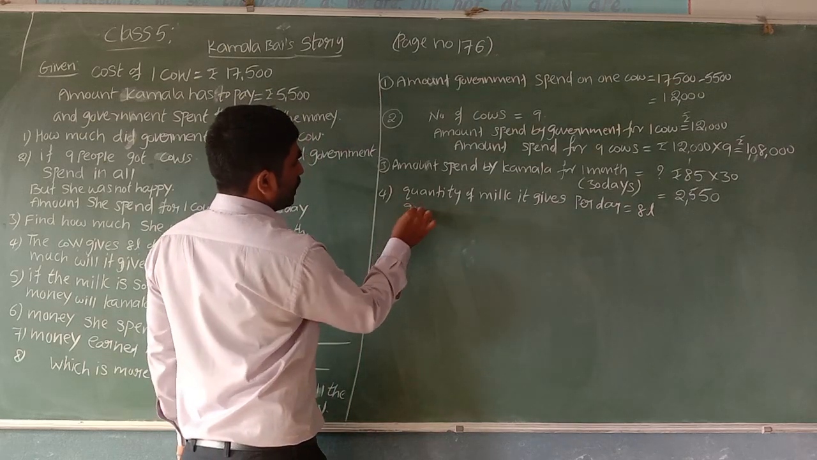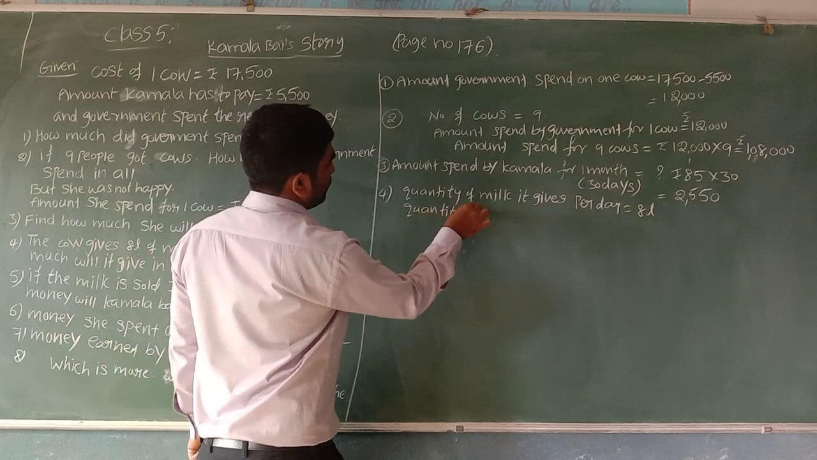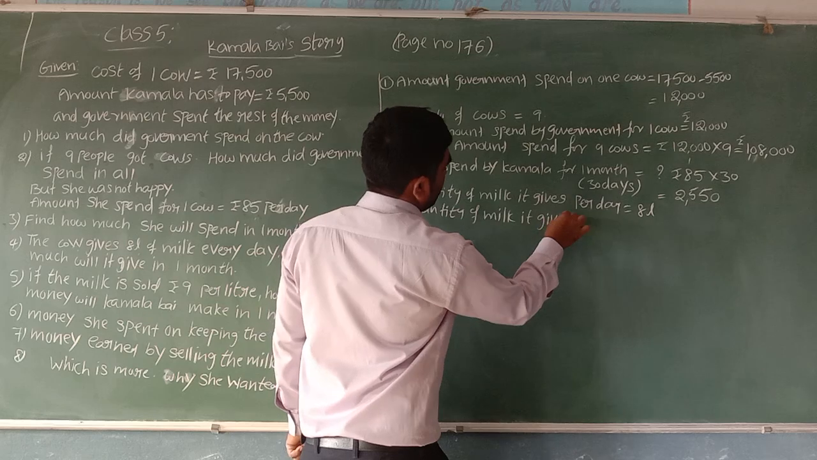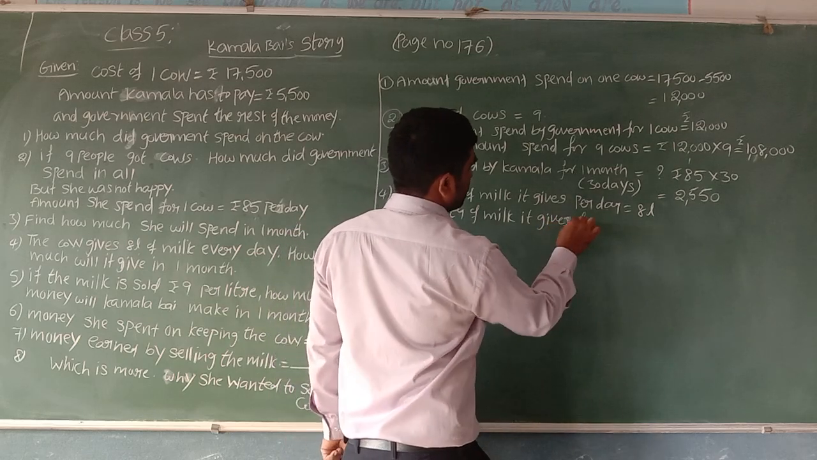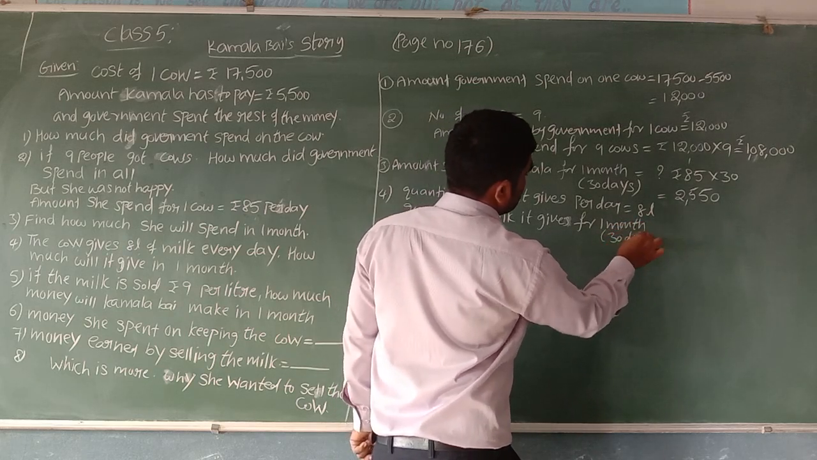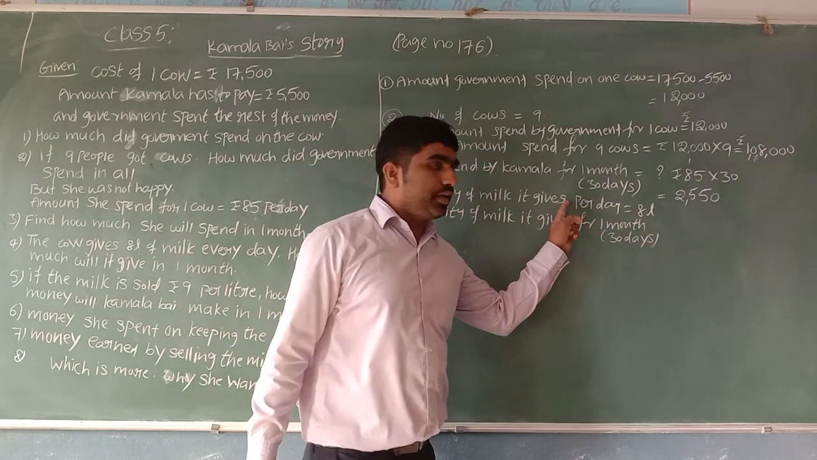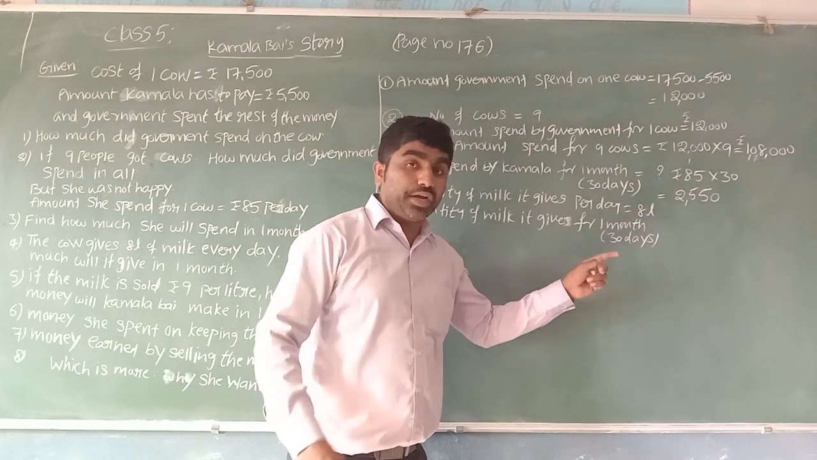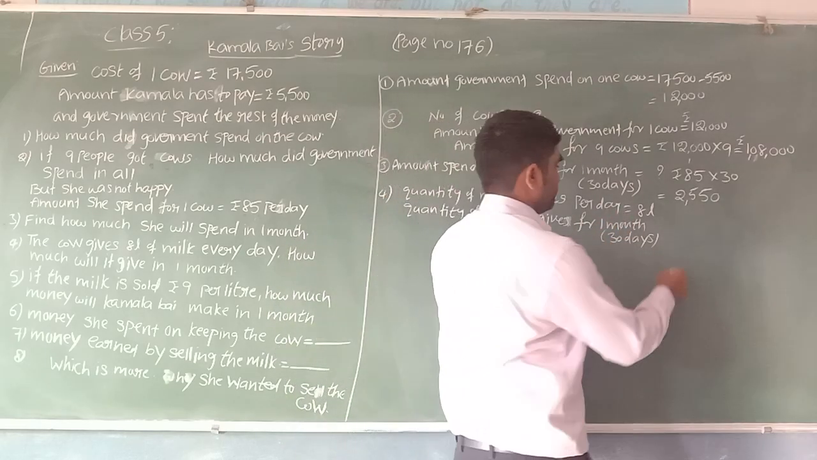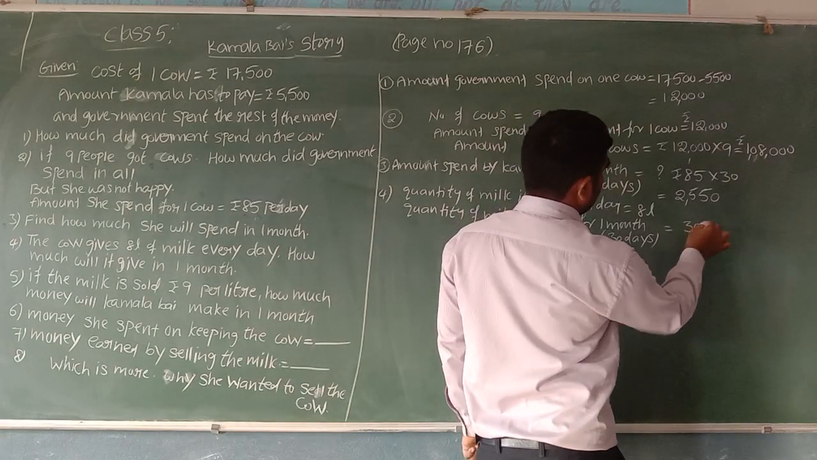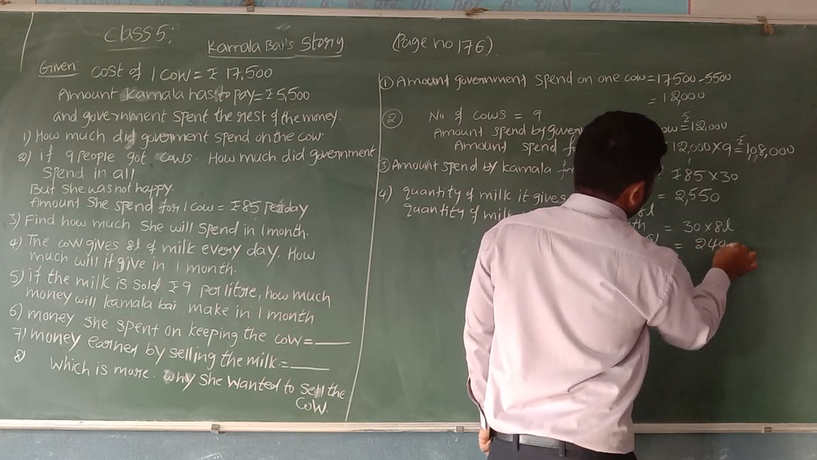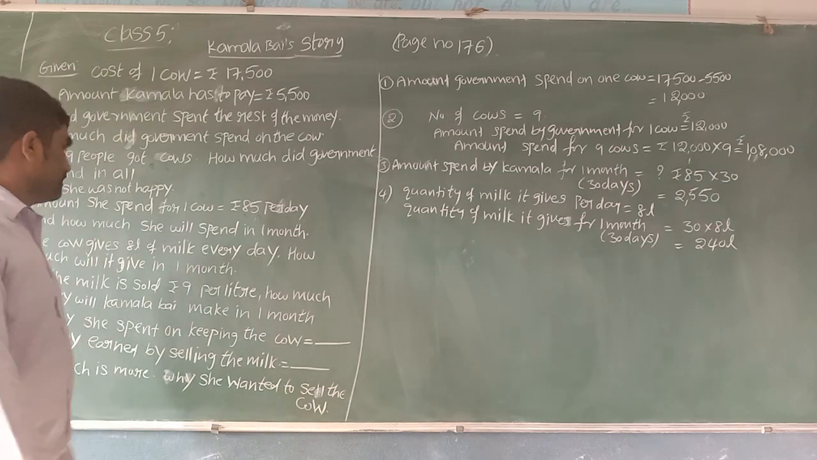We can write here the quantity of milk it gives for 1 month. So 1 month is nothing but 30 days. Here 1 day 8 liters, like 2 days, 2 into 8 is 16 liters, so 30 days, 30 into 8. You can multiply here 30 days into 8 liters, which gives us 240 liters. How many liters? 240 liters.